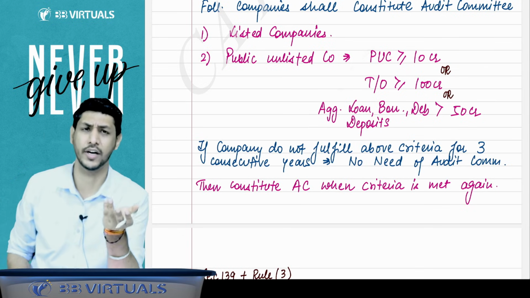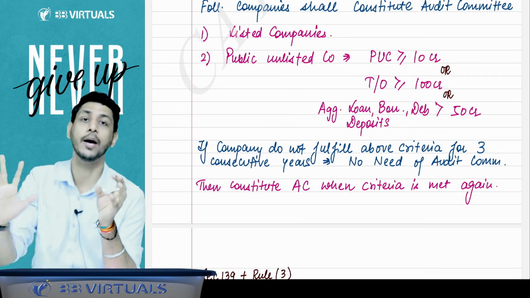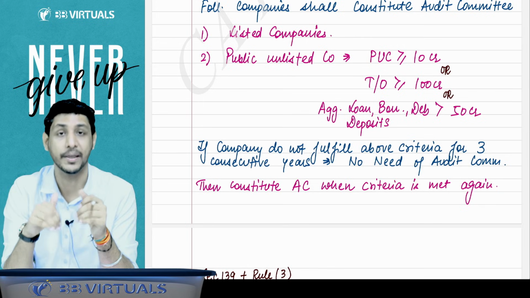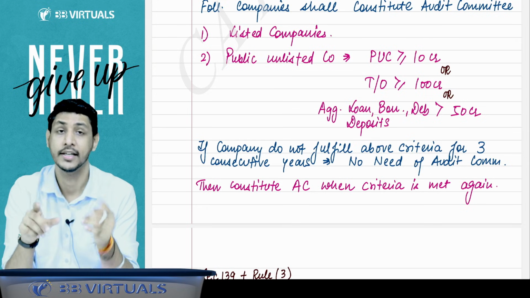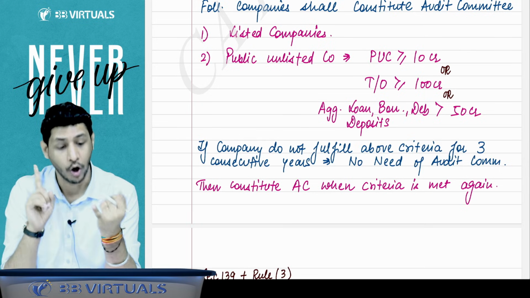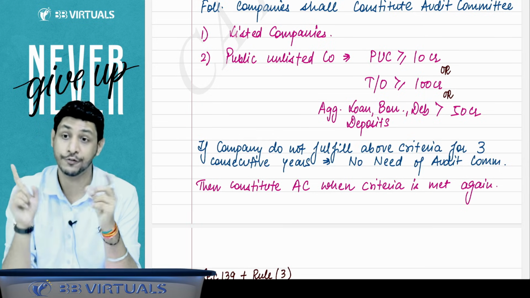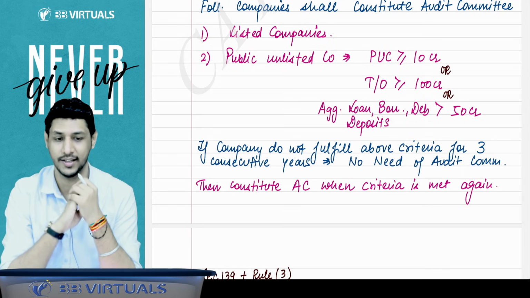Sir, what is the use of the audit committee? Because when the company has an audit committee, then any appointment of an auditor in the company must be recommended by the audit committee. The audit committee will recommend the name of the auditor if the audit committee is there in the company. That is the essence, that is the importance of the audit committee.